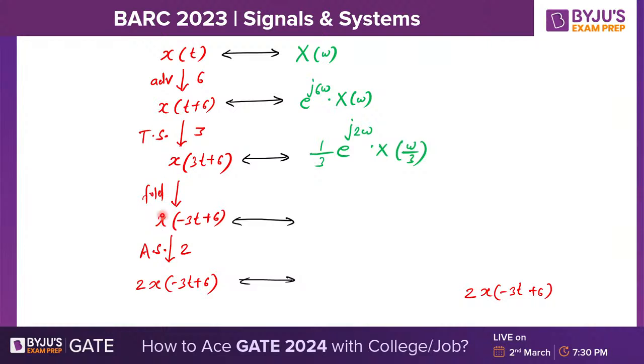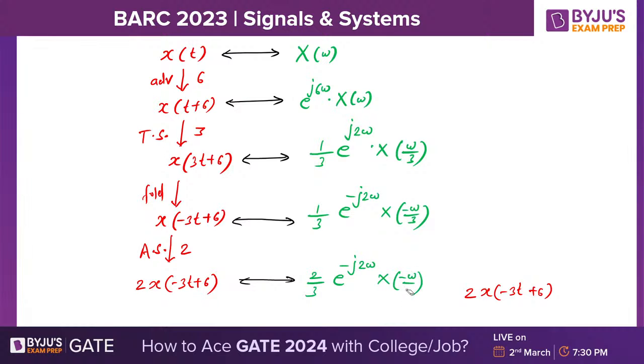Now, after time folding, where t is replaced by minus t, omega is replaced by minus omega. So e raised to minus j 2 omega, X of minus omega by 3. Now, amplitude scaling, you just need to multiply by 2 on both sides: 2 by 3, e raised to minus j 2 omega, X of minus omega by 3.